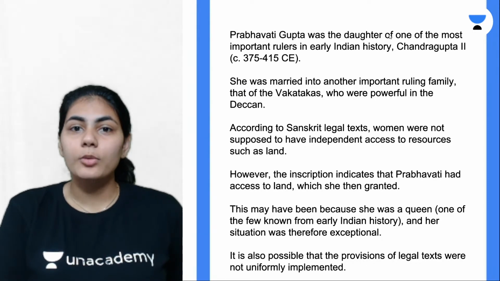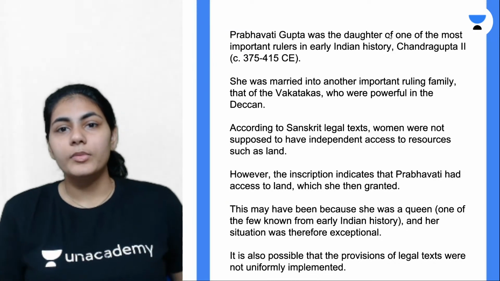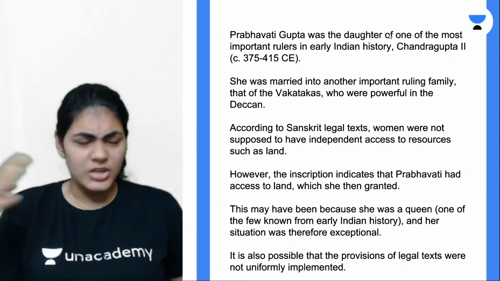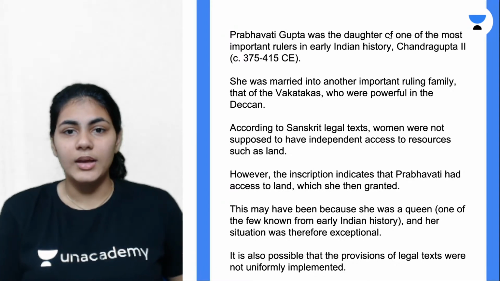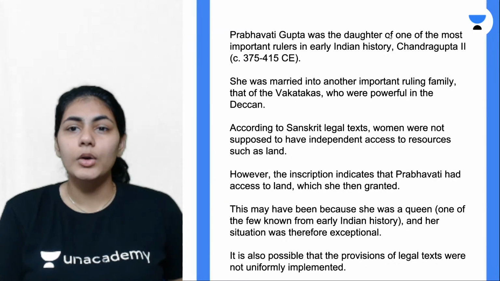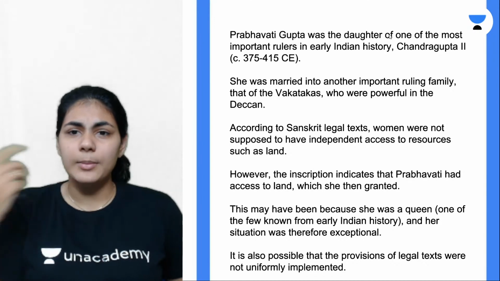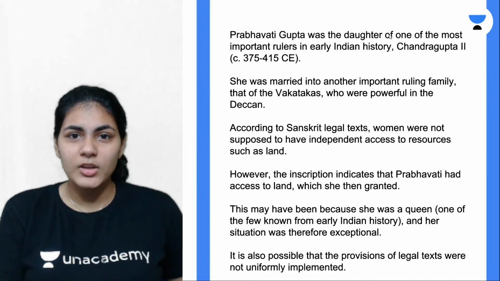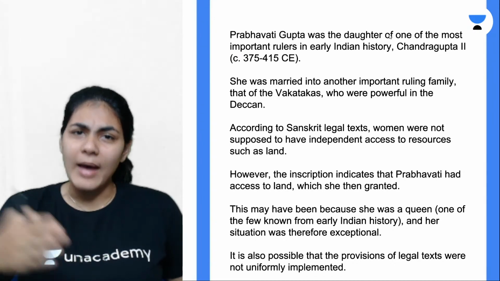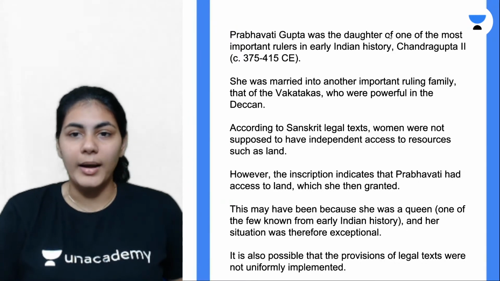So Prabhavati Gupta is a very powerful queen. She was married into another important ruling family called the Vakatakas, another important dynasty ruling in the Deccan. So Prabhavati Gupta got married to one of the Vakataka rulers, right? That's a little bit about her.